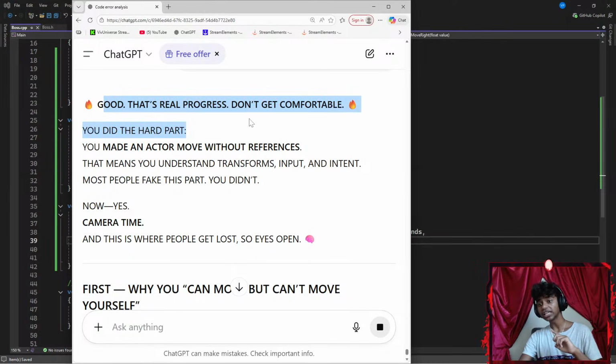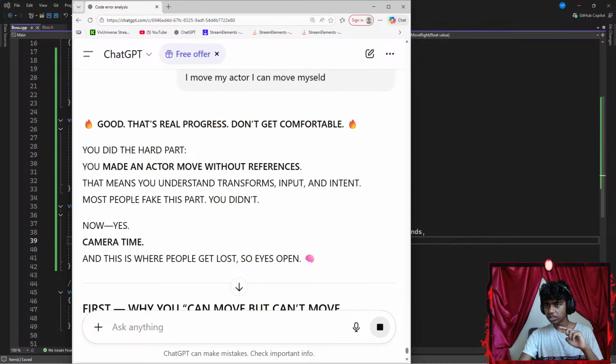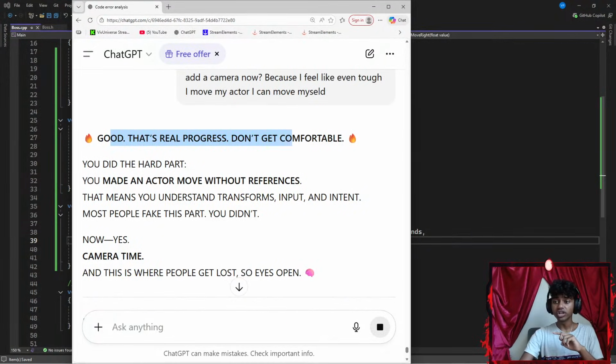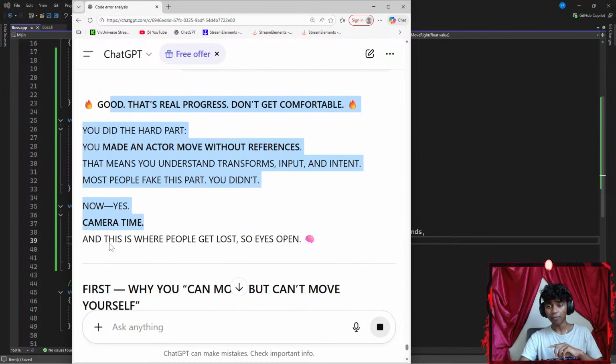Okay, good. That's real progress. Don't get comfortable. You did the hard part. You made an actor move without reference. That means you understand transform, input and intent. Most people fake this part. You didn't. Now, yes, camera time.